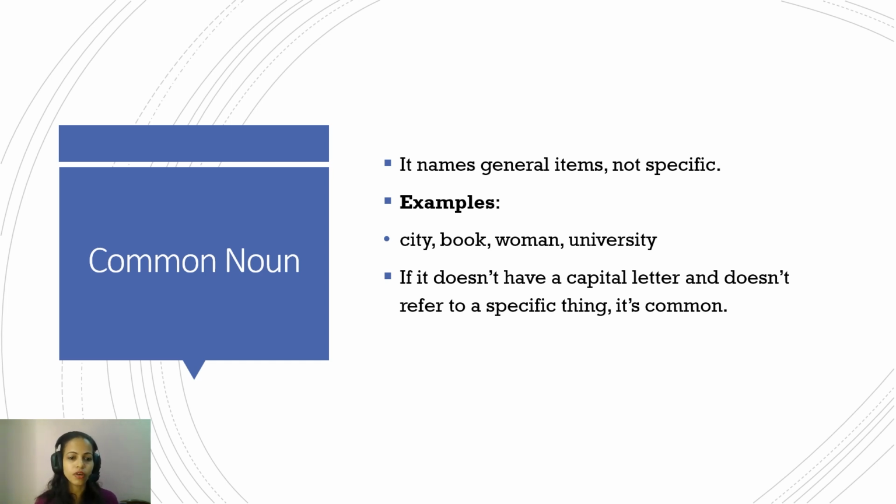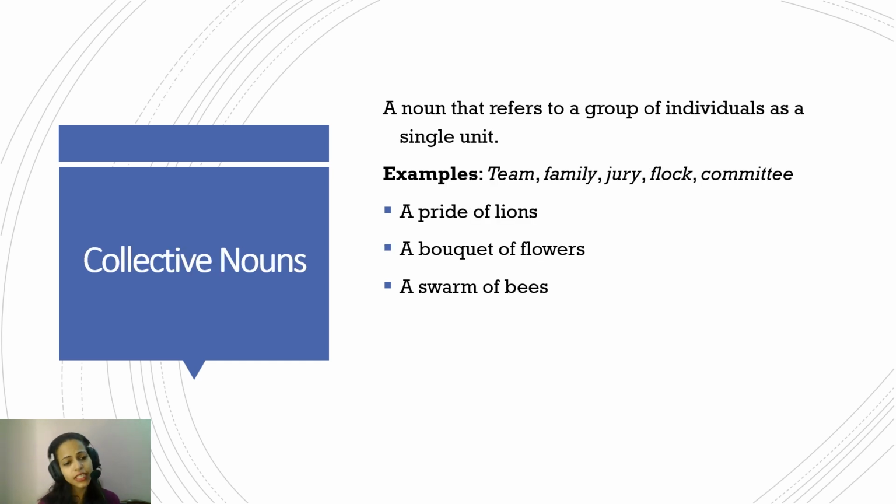So that's common noun. Now, collective noun, as the name itself suggests, is a collection, a group of individuals or a group of other things. These are collective nouns. For example, team. A team is a group of individuals. For example, your cricket team has so many different individuals. It has Virat Kohli, it has Ravindra Jadeja. I don't know why I'm even getting into this, I really do not know anything about the team. But you get the idea. It's a group of individuals.